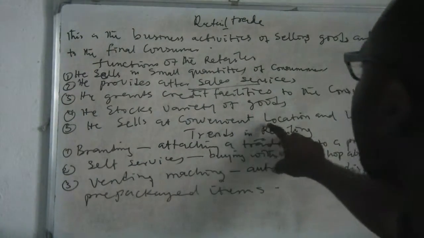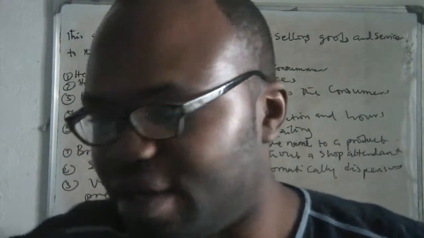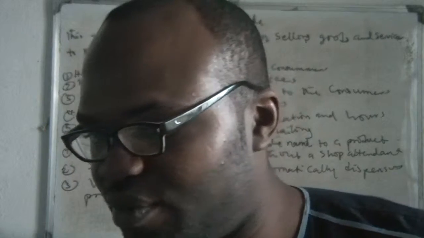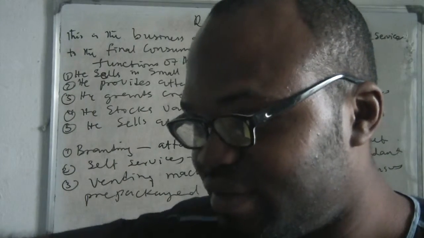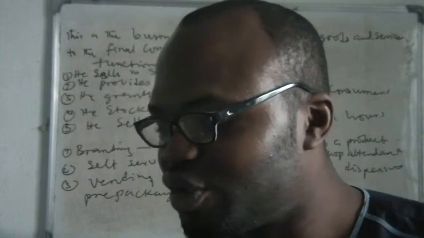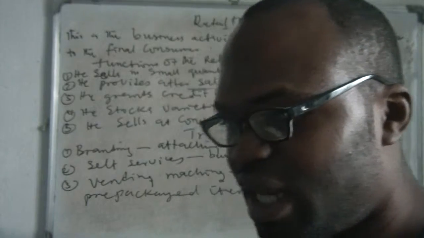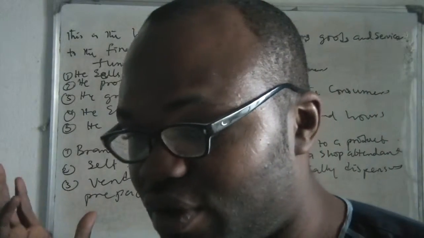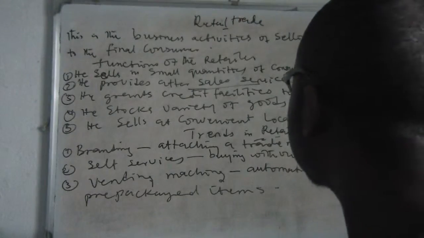He sells at convenient location and hours. All those people that you're seeing selling around along this location are mostly retailers. Have you seen any wholesaler selling things around? It's easier to open a retail shop because with small money you can open. And you can see them sell goods till 9 o'clock, 10 o'clock in the night. But wholesalers don't do like that.